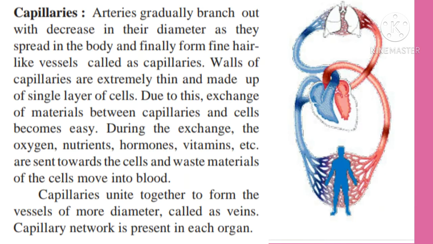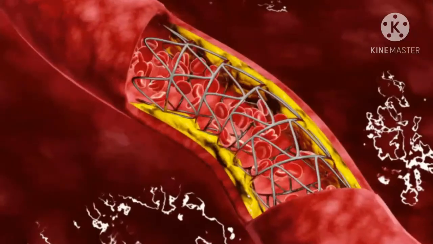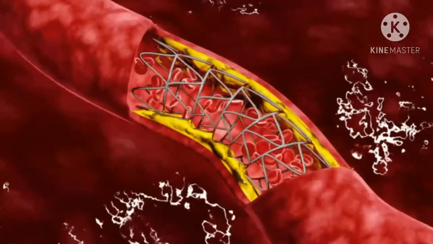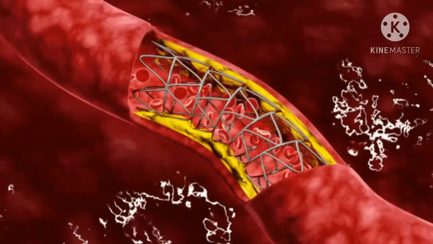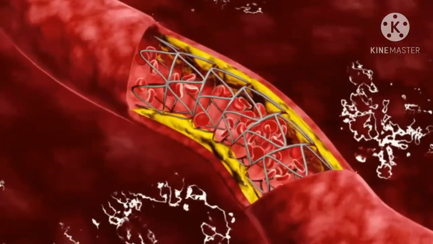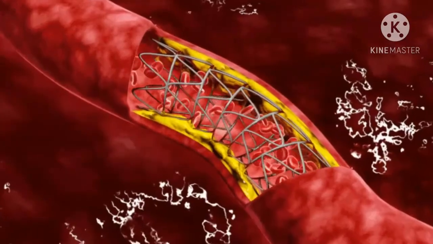Walls of capillaries are extremely thin and made up of a single layer of cells. Due to this, exchange of materials between capillaries and cells becomes easy. During the exchange, oxygen, nutrients, hormones, vitamins, etc. are sent towards the cells and waste materials of the cells move into the blood.